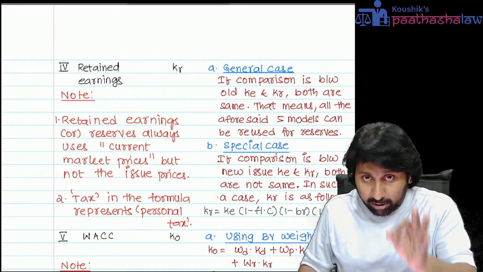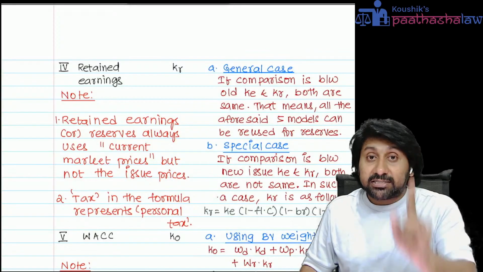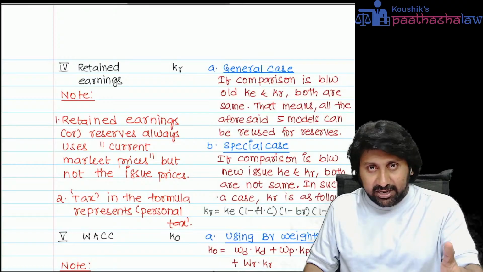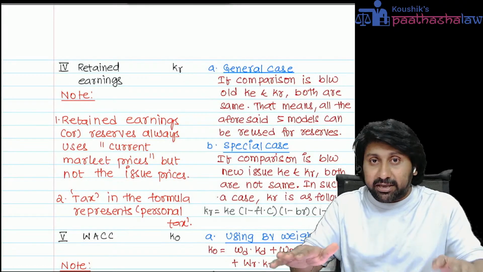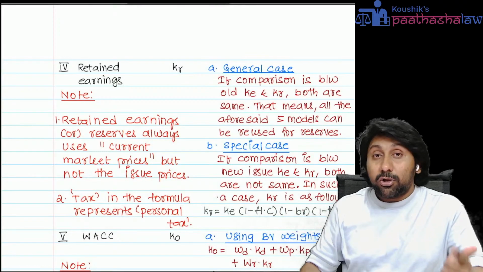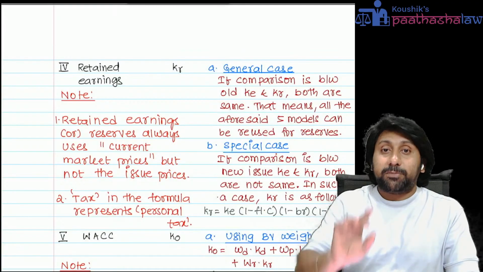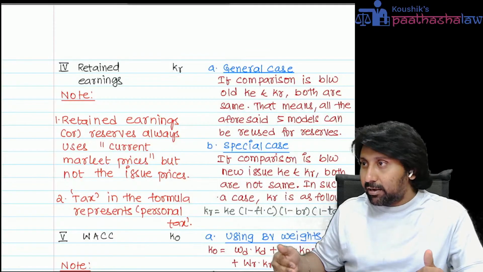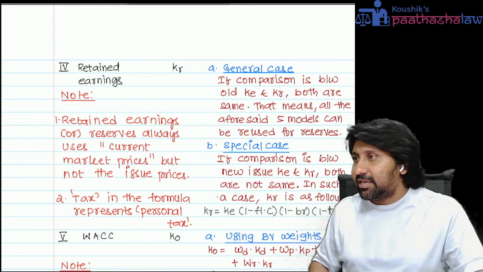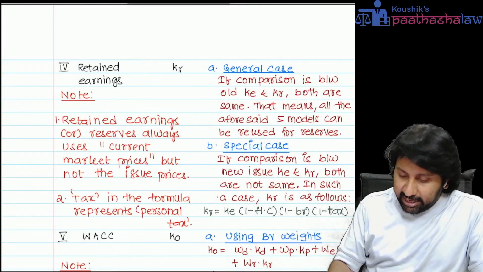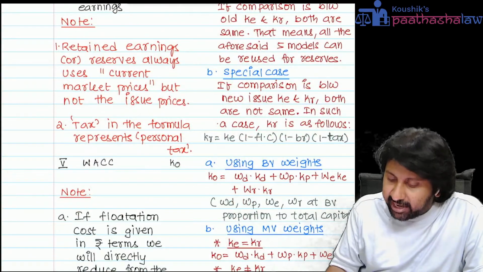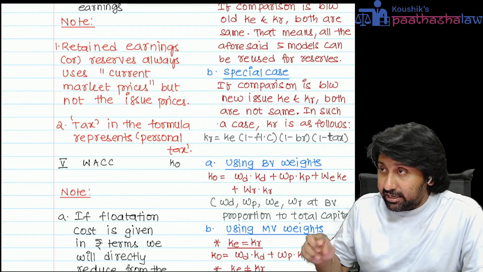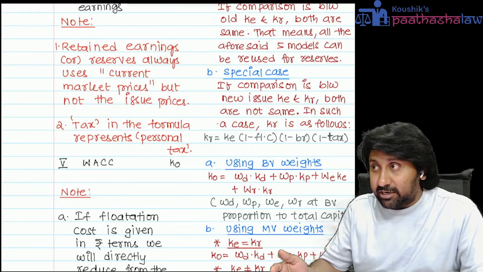What I said: normally, KR and KE are both the same when there is no new issue. If a new issue is there, new issue KE and old issue KE will not be the same. Old issue KE is the KR, and new issue KE is the KE. KE for the new issue will be more than KE for the old one. Simply to tell, KR will be lesser than KE in that case. Special case: if the comparison is between new issue KE and KR, both are not the same. In such a case, KR is as follows: KR equals KE into (1 minus flotation cost) into (1 minus